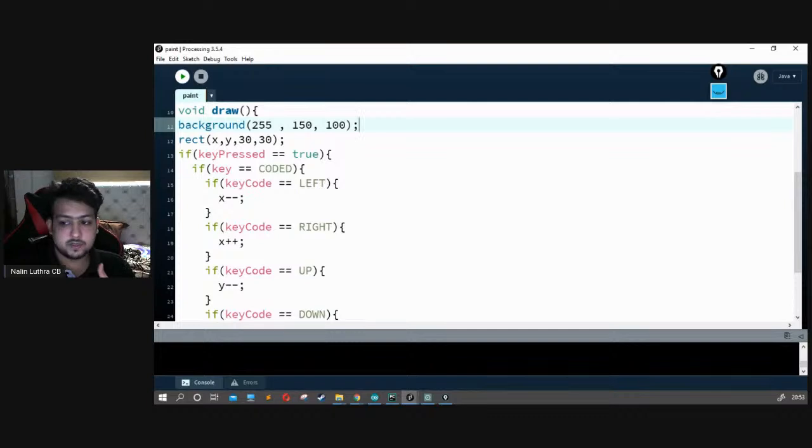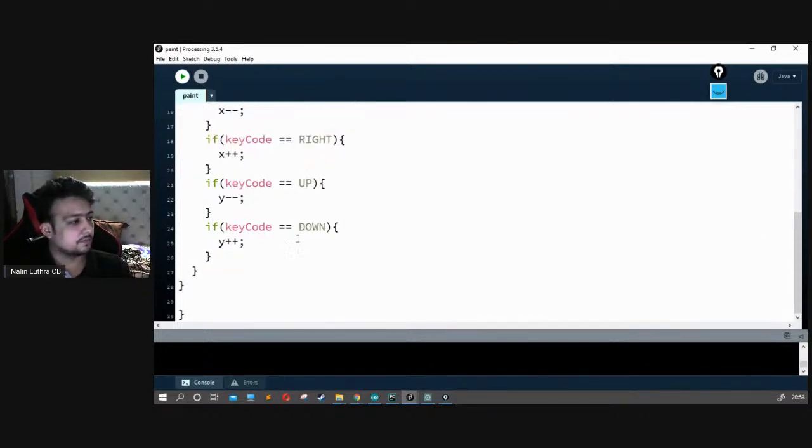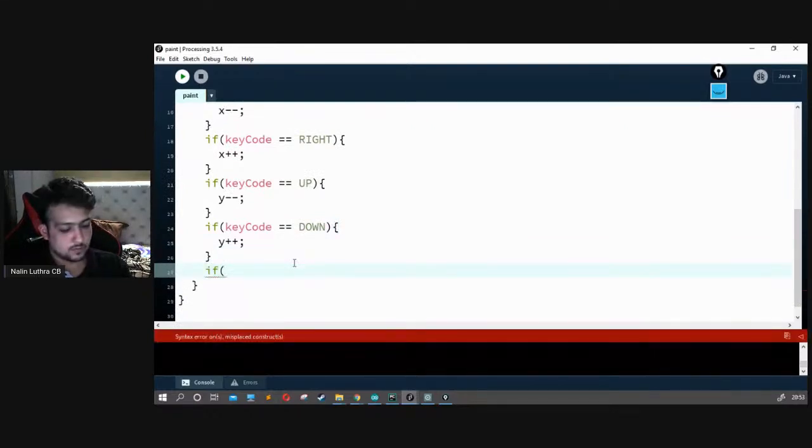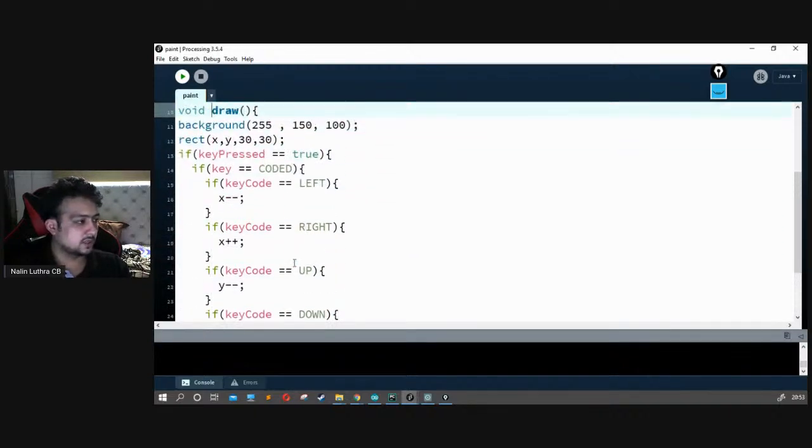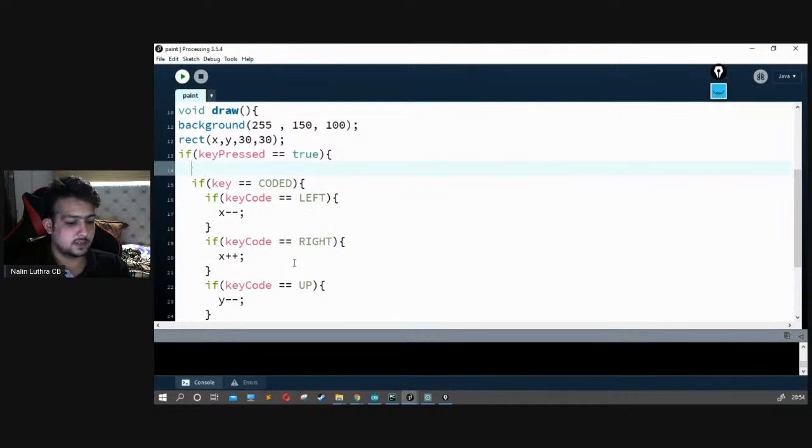Okay, so we have talked about weights and everything like that. Let's make a text as well. Let's say over here, if key is pressed, okay, so let's say if key is equal to what?